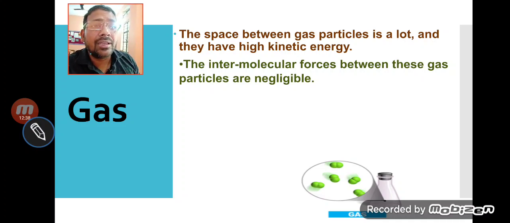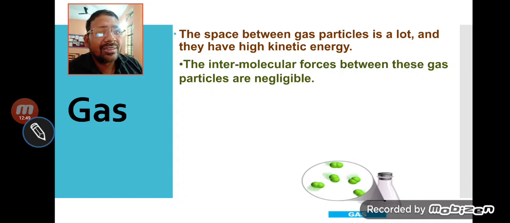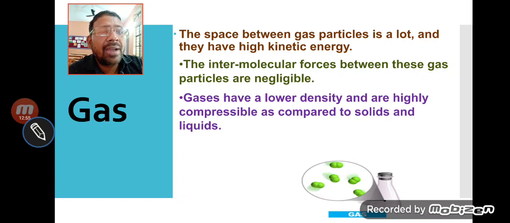Why is it happening? Because their molecules are free to move and molecules move from one room to another room, and that's why you can smell it, and we can say that their molecules have high kinetic energy. The intermolecular force we have discussed.